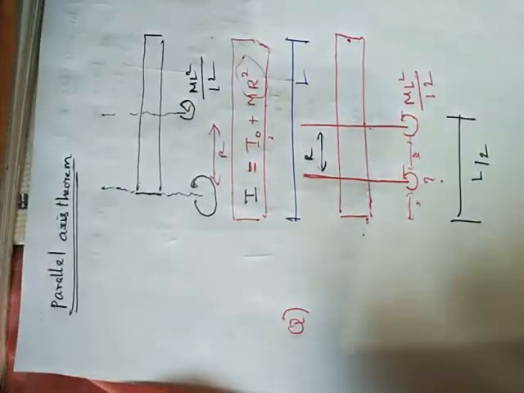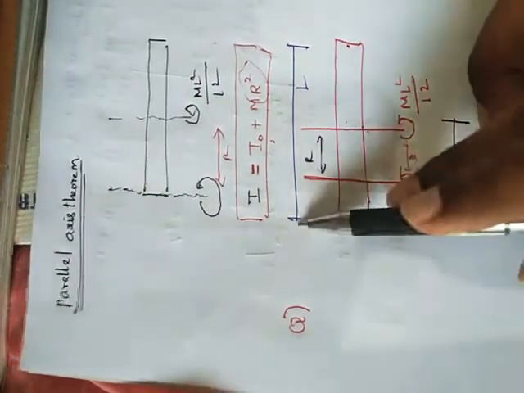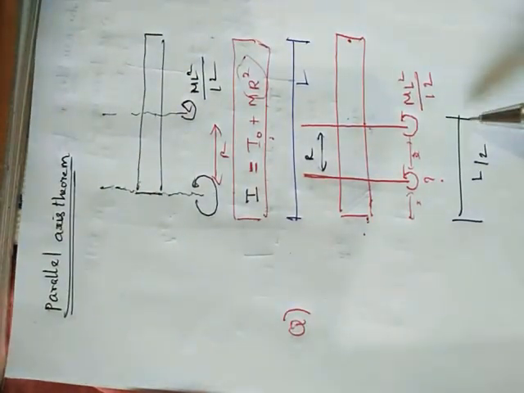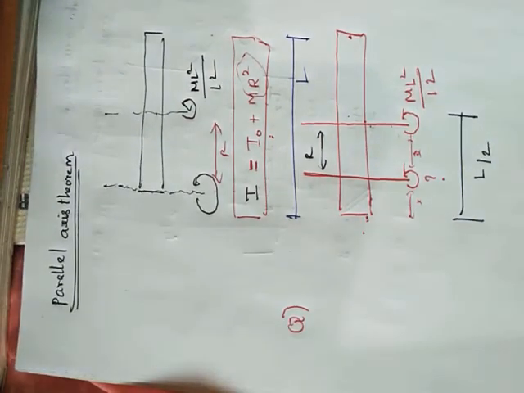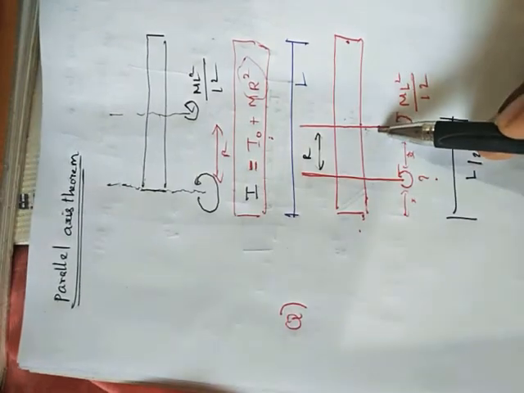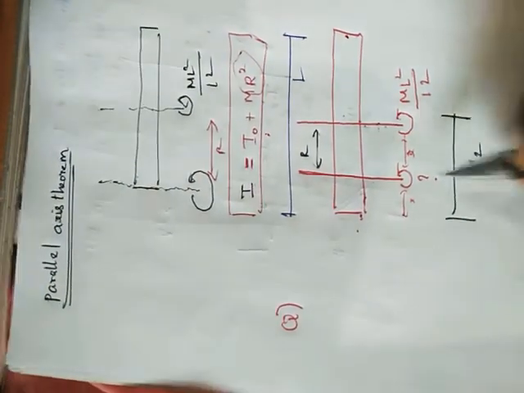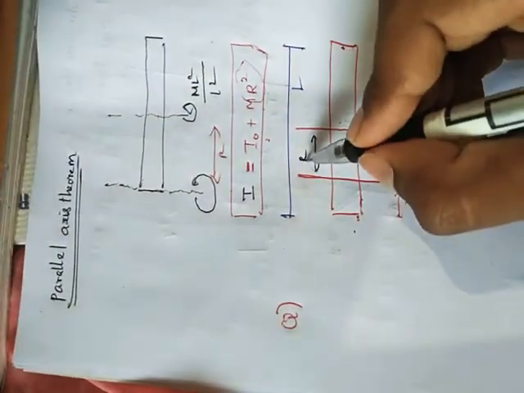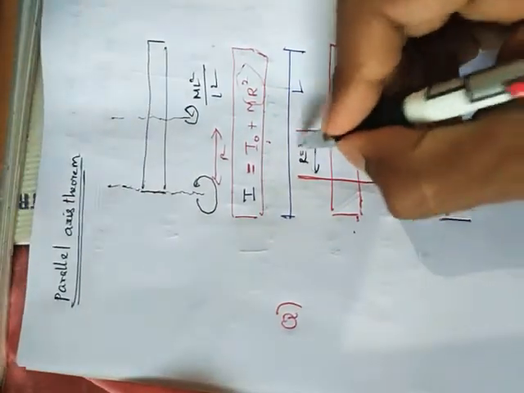That's L by 2, because this is a center point. This is L. Then what becomes this length? L by 2. Now they already said that this distance and this distance are equal. So this distance, this R distance, must be L by 4.